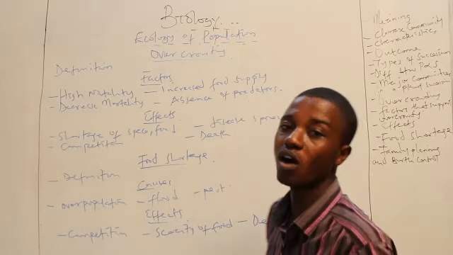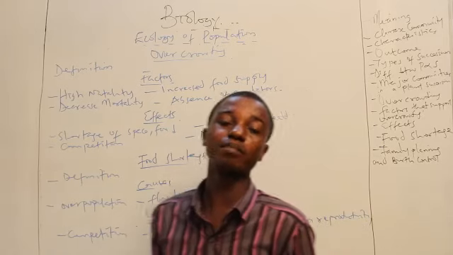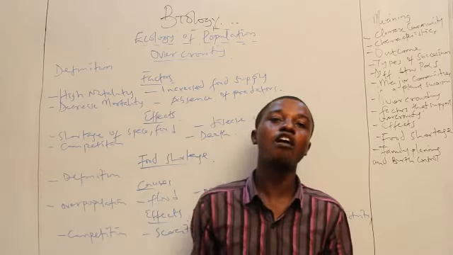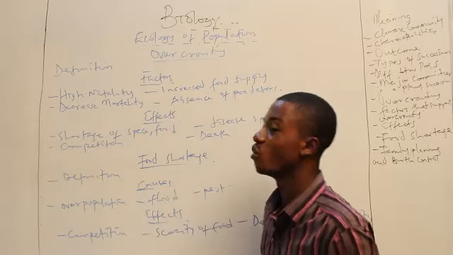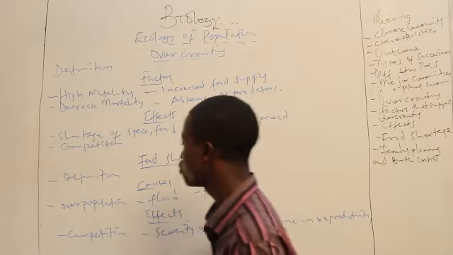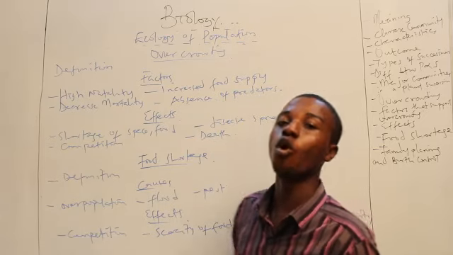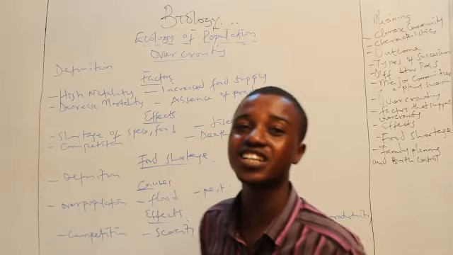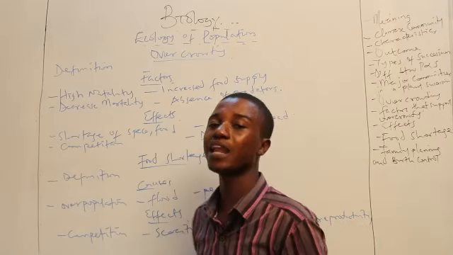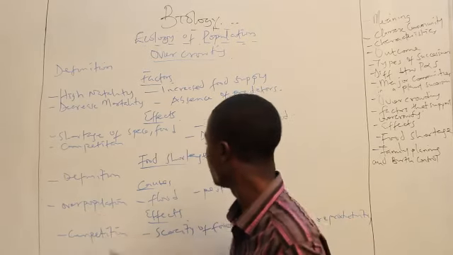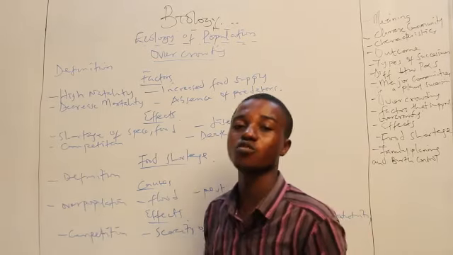Food shortage. What is food shortage? Food shortage simply means when limited food is available. When limited food is supplied, we say such a situation is what? Food shortage. What causes food shortage? Overpopulation. Too many organisms chasing limited supply of food. Flood could as well cause it.